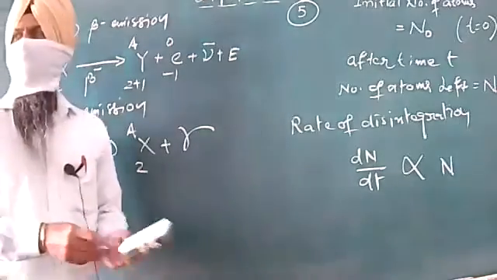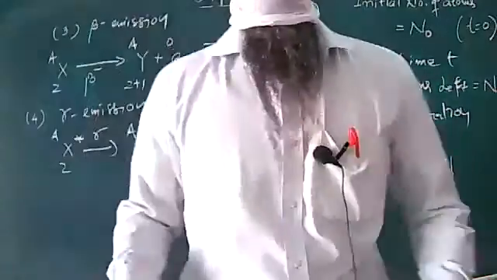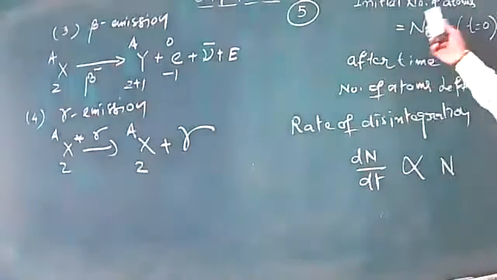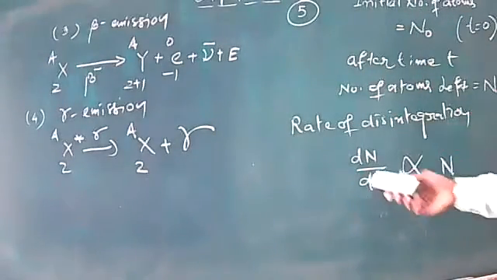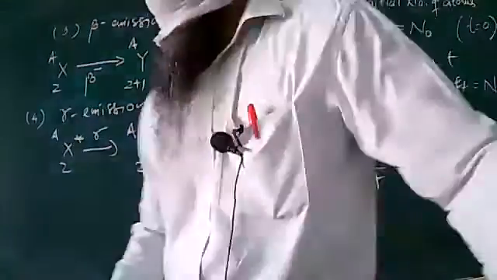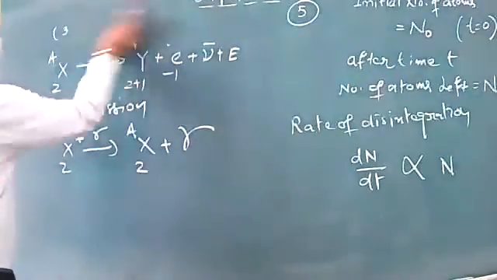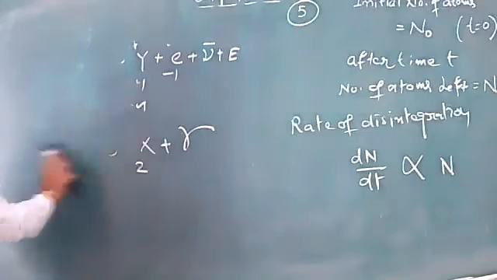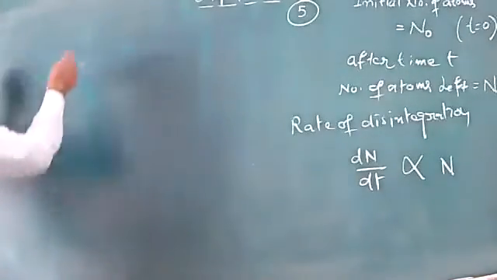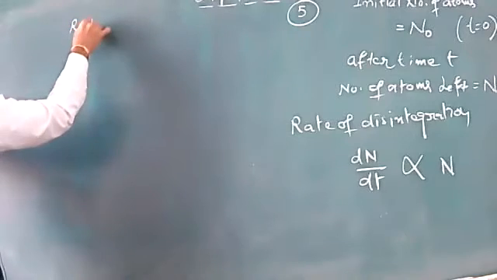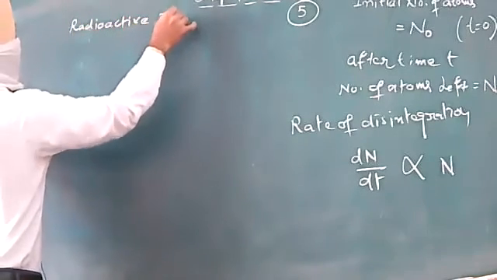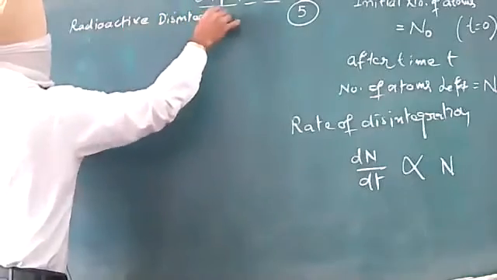Now let us go into the analytical or mathematical details regarding the initial number of atoms, final number of atoms, radioactive disintegration, and all that. So let me take you to this discussion. We have further radioactive disintegration.